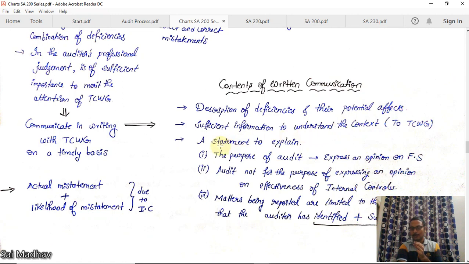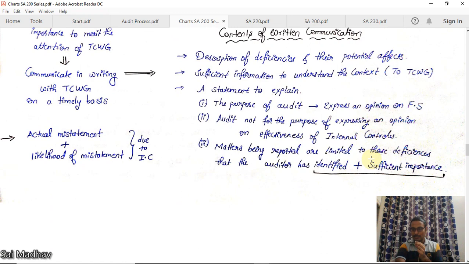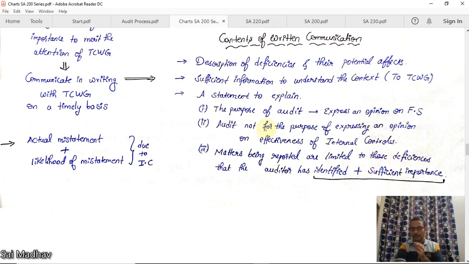Okay, now you should give a statement to explain that the purpose of audit is to express an opinion on financial statements. What is the purpose of audit? Expressing an opinion on financial statements. But now he is giving comments on internal controls. Okay, the audit is not for the purpose of expressing an opinion on the effectiveness of internal controls. So during the course of audit, he has come across some deficiencies. He is reporting to TCWG. But this is not the reason for conducting an audit. Okay, he should write clearly.